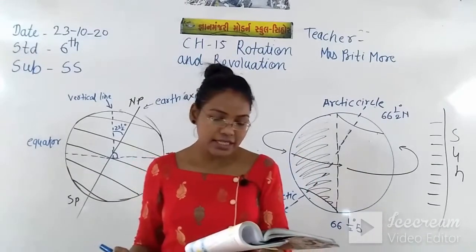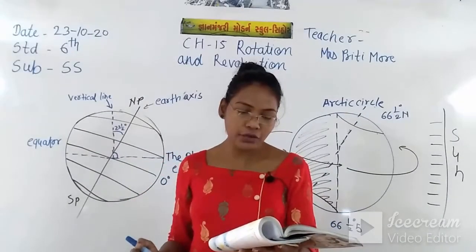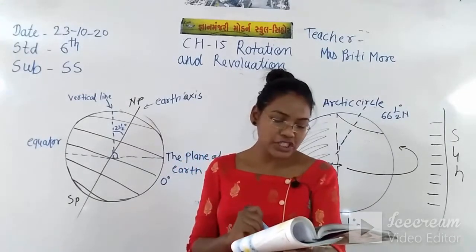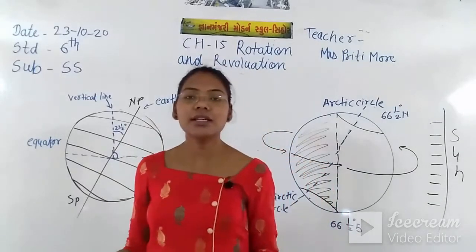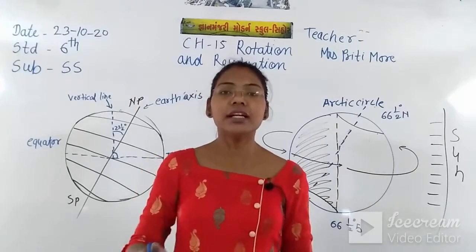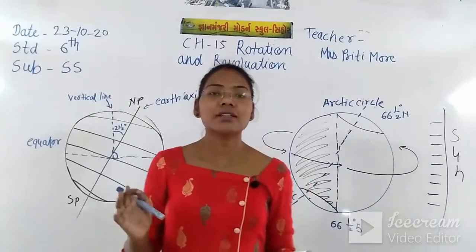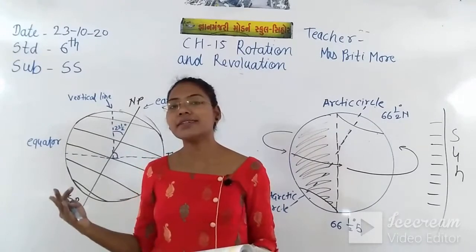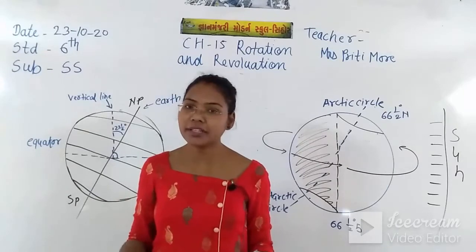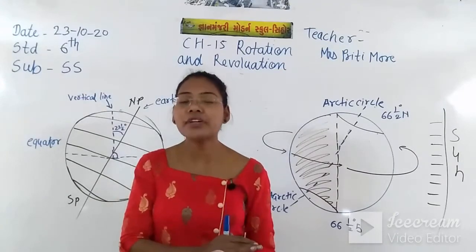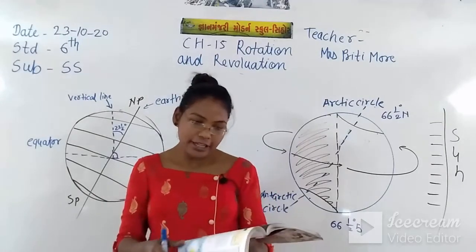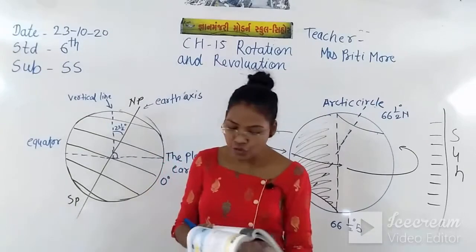As you can see, it doesn't coincide with the axis. So here we have seen the rotation. The spinning movement of the earth is called rotation, and just because of the rotation of the earth we can feel day and night. When the earth is facing towards the sun, the sun rays come on that area and we can feel day, and the other side is not facing towards the sun, that's why we feel night. So here we have seen the illumination with these two diagrams.